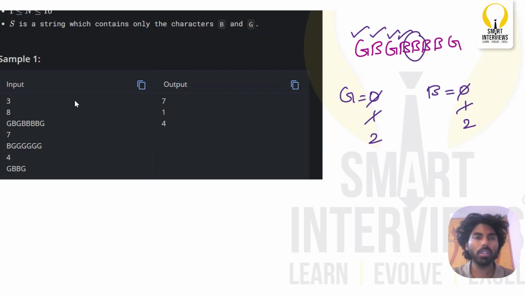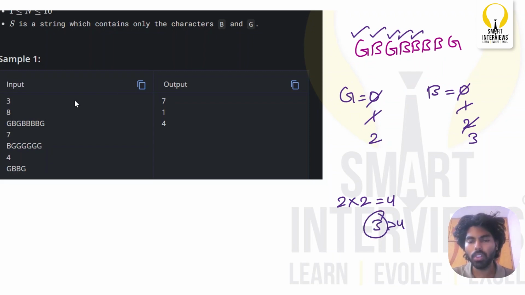Okay. Now, should I allow one more boy? Let us see. Now the number of girls is 2. Twice the girls is nothing but 4. Is 4 greater than the number of boys? No. So I will allow this one person. Okay, completed. Now should I allow one more person, which is the boy? Should I allow him, or should I stop it from here? Let us see. The number of girls who have entered into the bar is 2. Twice the girls is nothing but 4, right? Is 3 greater than 4? The number of boys is more than twice the girls? No. So I will allow this one boy as well.